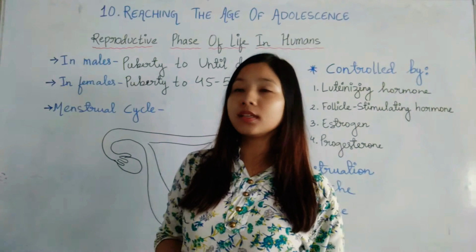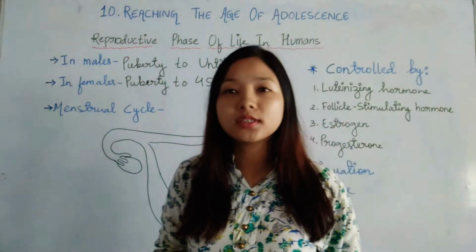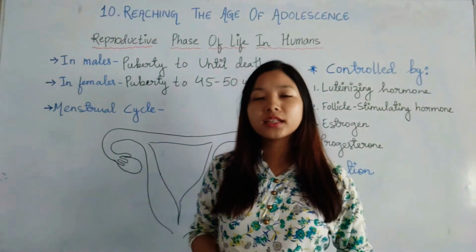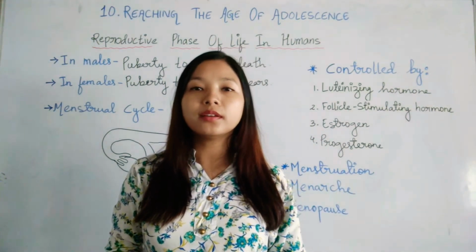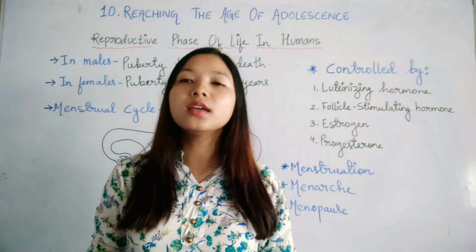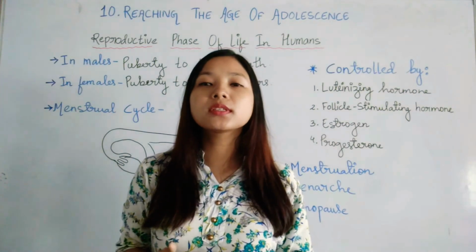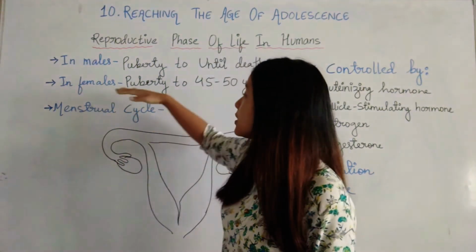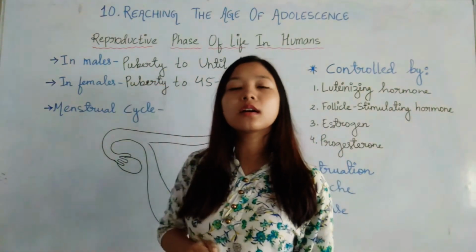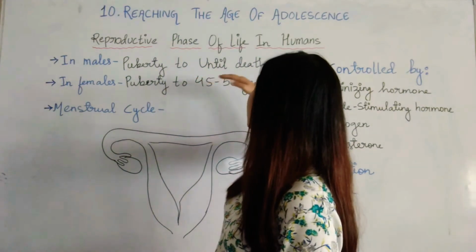Next topic we will see is the reproductive phase of life in humans. Like we know, at puberty the bodily changes start where a male and a female reach their sexual maturity. But what happens after that? What is their reproductive phase? In males, the reproductive phase starts at the time of puberty and it lasts until death.